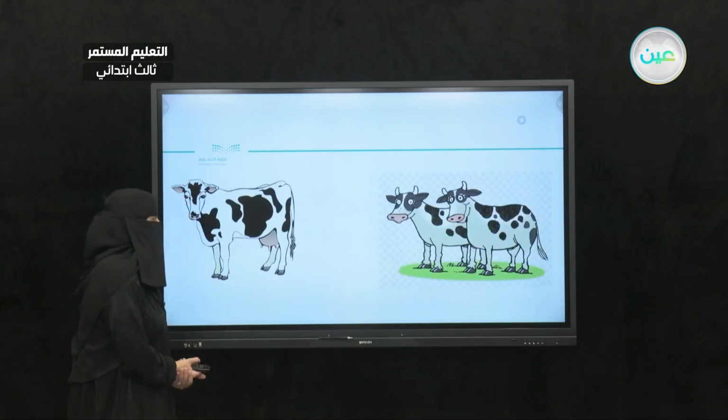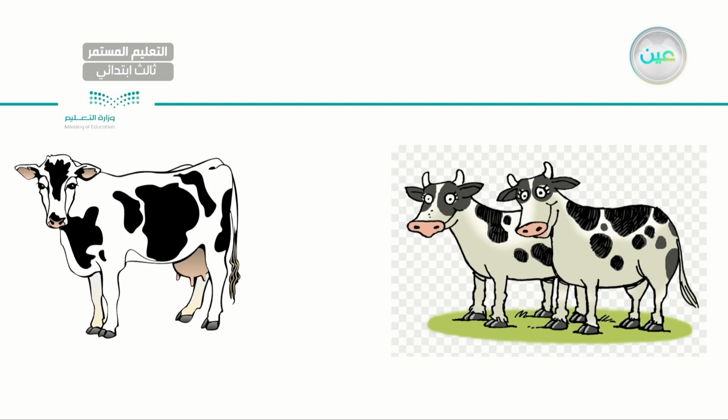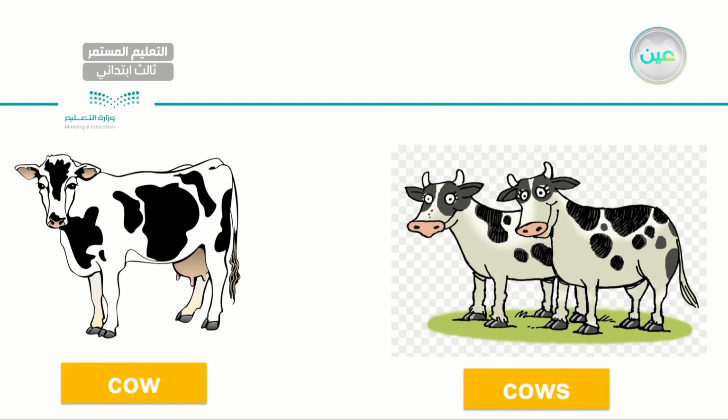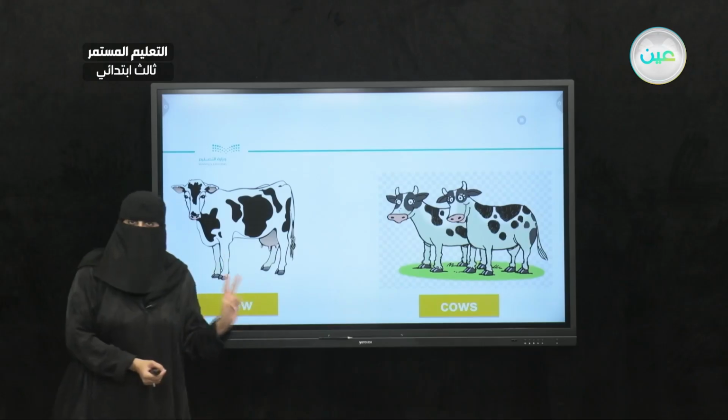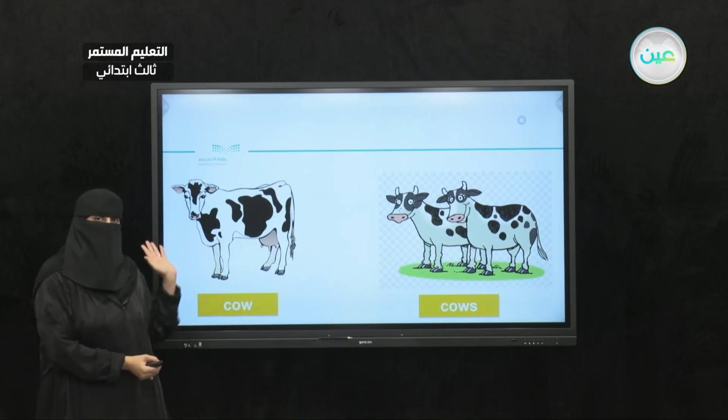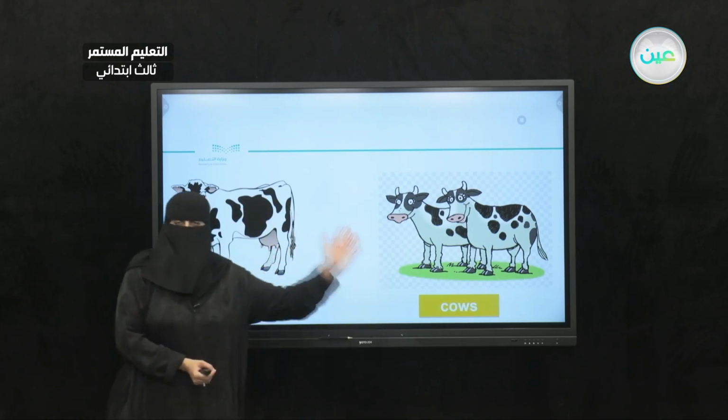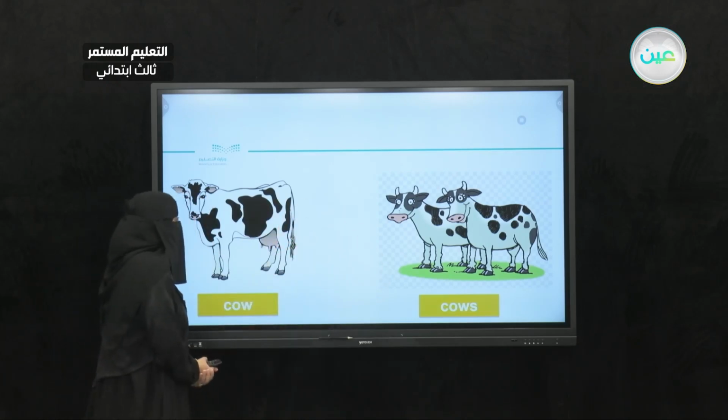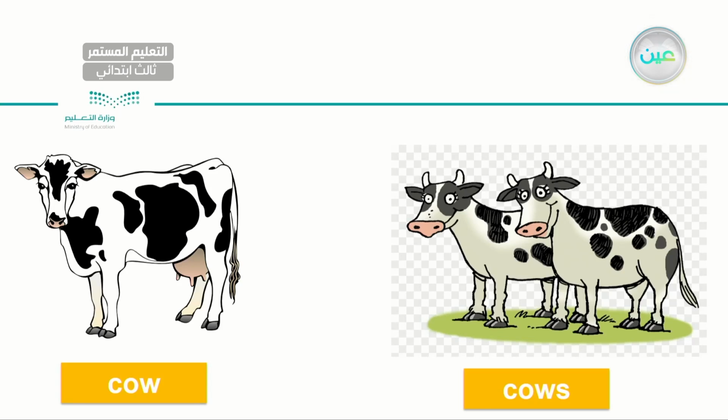Now, let's have another one. Same. I have singular and I have plural. To your left, I have a cow. That's singular. 1 cow. While on your right, I have 1, 2. I have 2 cows. So I have singular and I have plural. So let's read together. A cow. Cows. Very good. Excellent.